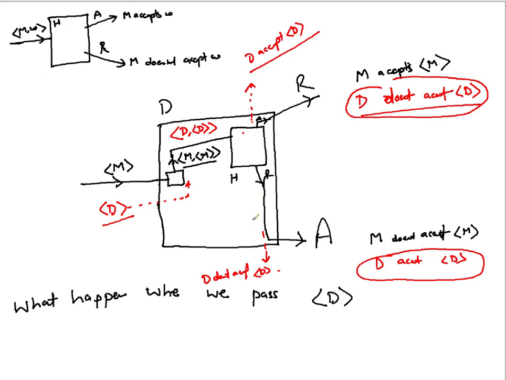And when D accepts what? Because you have just passed in its own description to the machine, D is accepting its own description. That is what is giving this contradictory feeling: how can D accept and not accept its own description at the same time?